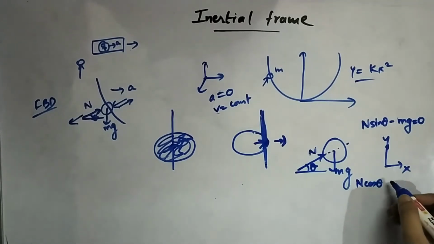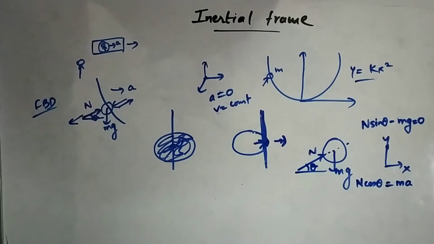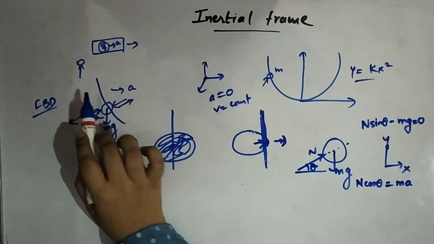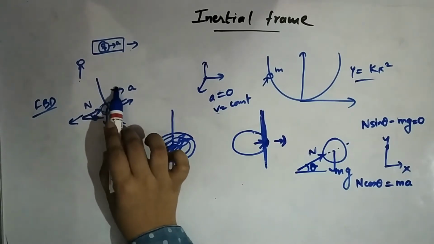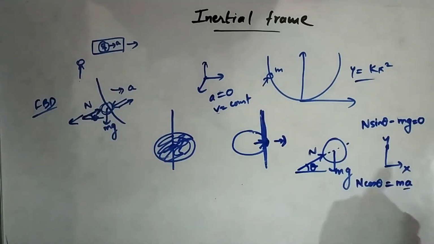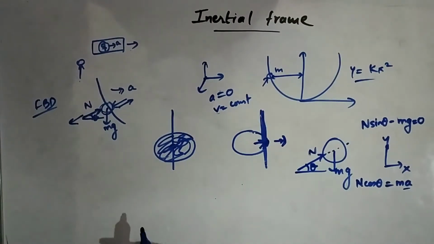There is no other force in the x direction, so that's all, equals mass of the bead times acceleration. I told you, right? The person standing on the ground will see the bead moving in this direction with the acceleration a. Correct. Now we have to solve for this distance as asked.